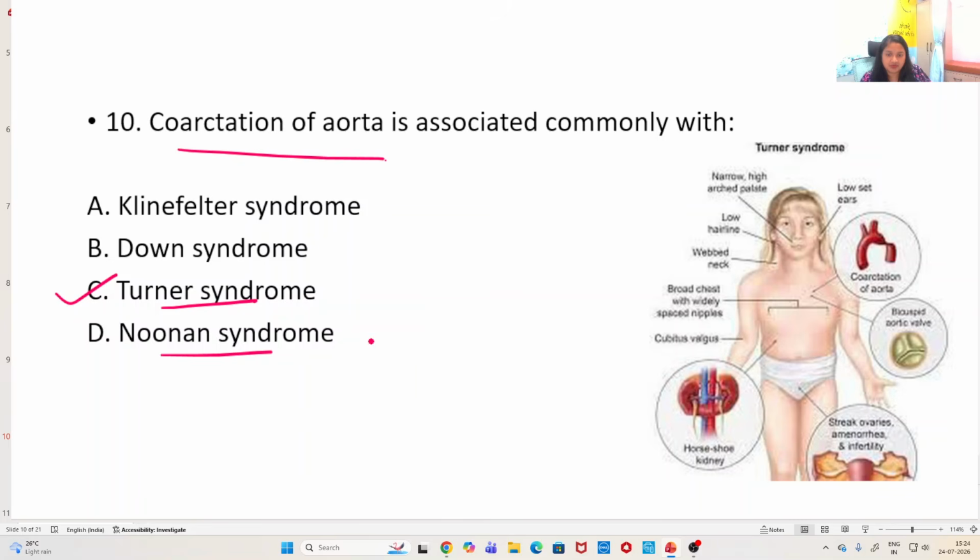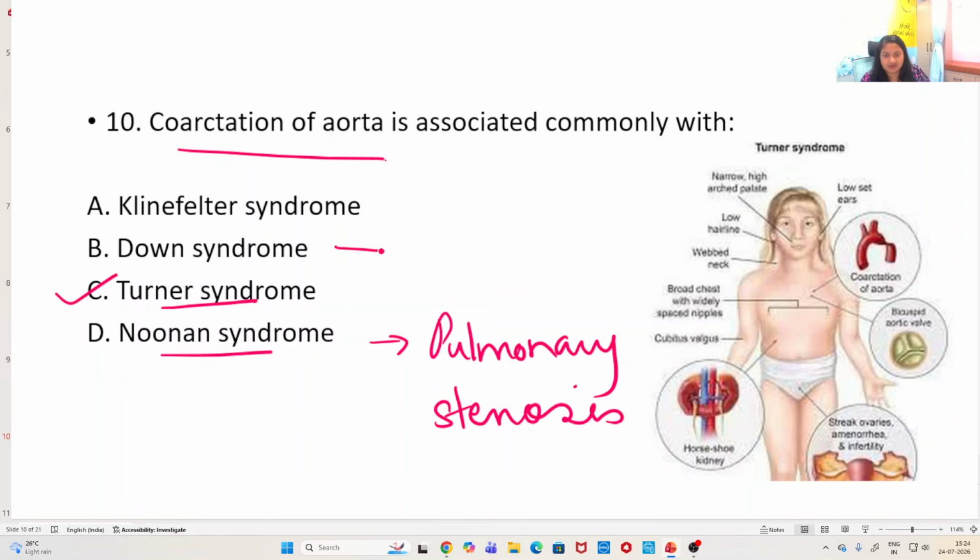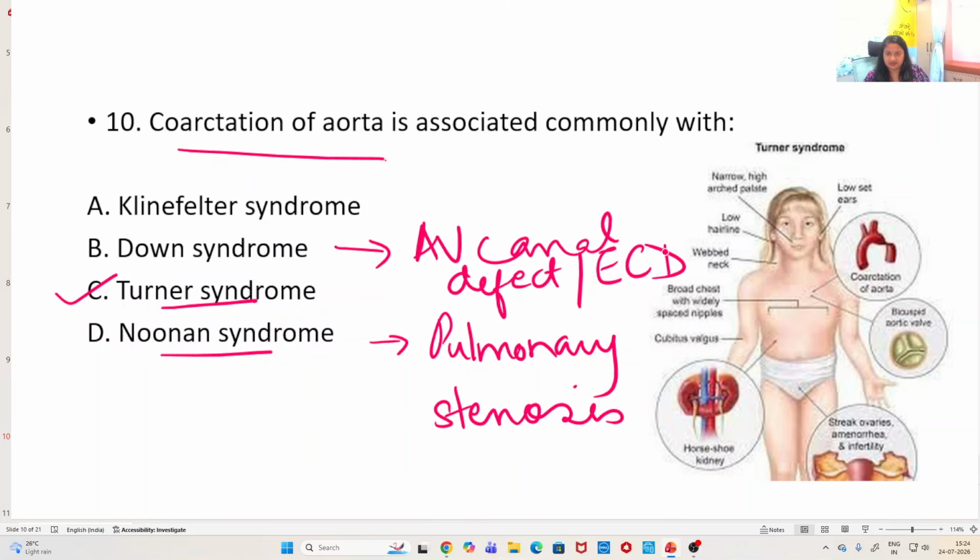Noonan syndrome, usually the commonest heart disease is pulmonary stenosis, right? Pulmonary stenosis. And Down syndrome, the commonest heart disease is AV canal defect or endocardial cushion defect, right? Endocardial cushion defect. This is seen in Down syndrome. Turner syndrome, coarctation. Noonan syndrome, pulmonary stenosis.